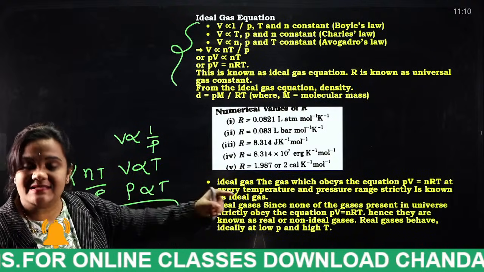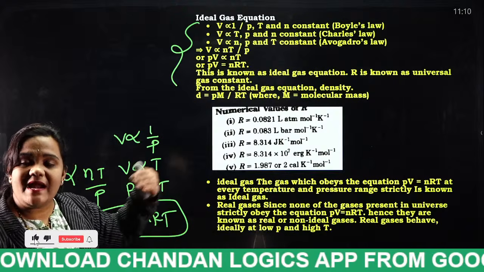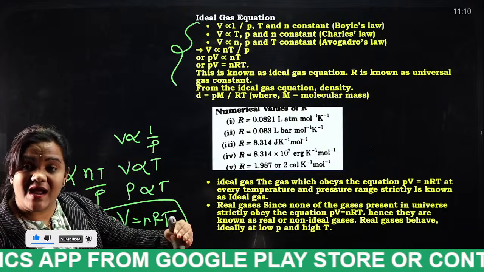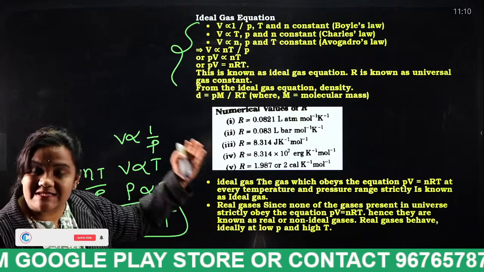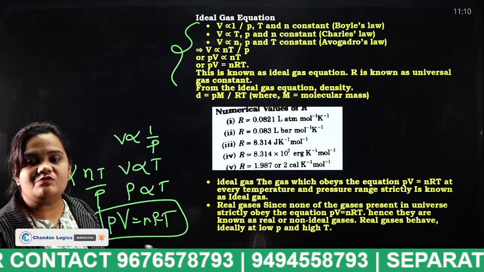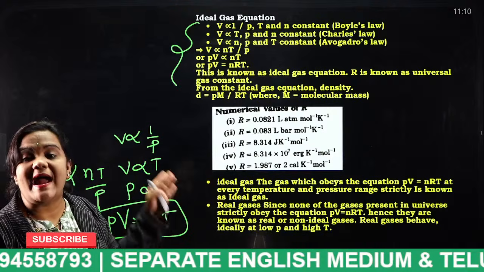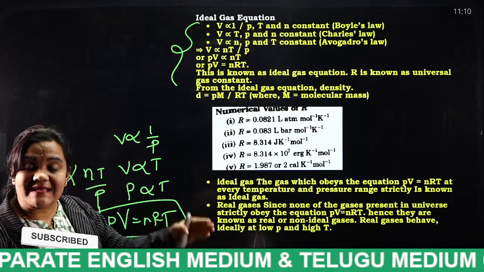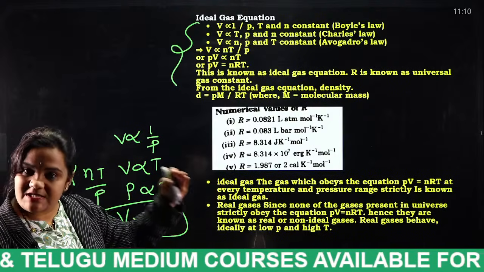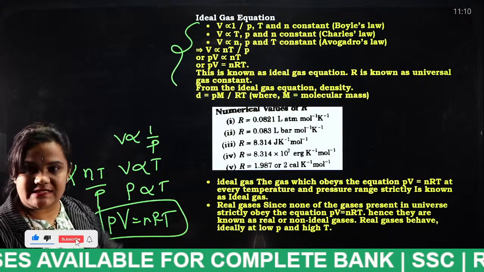If that gas does not satisfy this ideal gas equation, then we say that gas is a real gas. In general, in the universe, most of the gases do not satisfy this equation. For this reason, we call most of the gases what, students? Real gases, but not ideal gases.